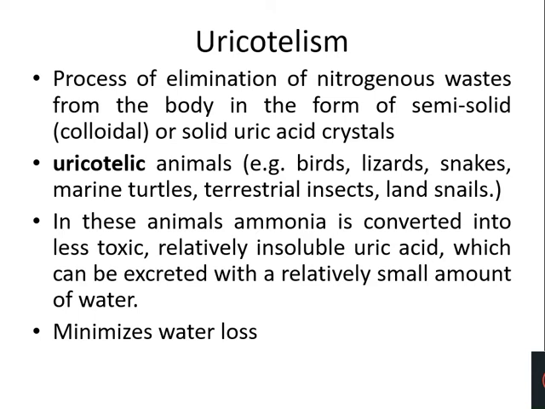Now, which organisms are basically uricotelic in nature? The birds, lizards, snakes, marine turtles, terrestrial insects, land snails, etc. are primarily uricotelic organisms. And what are the properties of uric acid when you compare it with ammonia and urea? We know that apart from uric acid, the other two main types of nitrogenous waste products which you see in organisms are ammonia as well as urea, and how we can compare them with this uric acid.